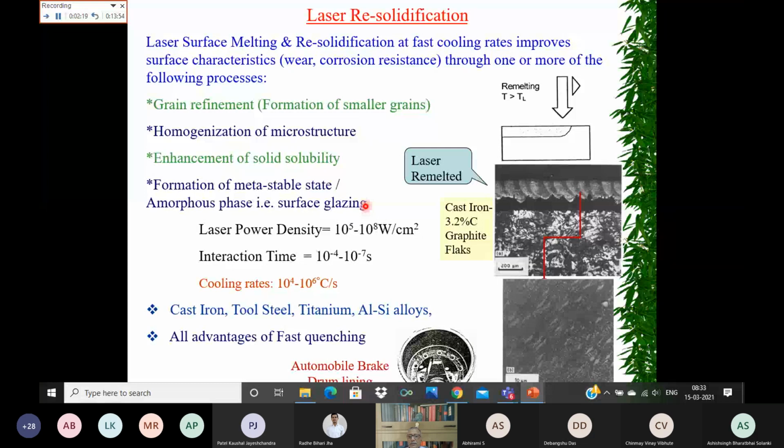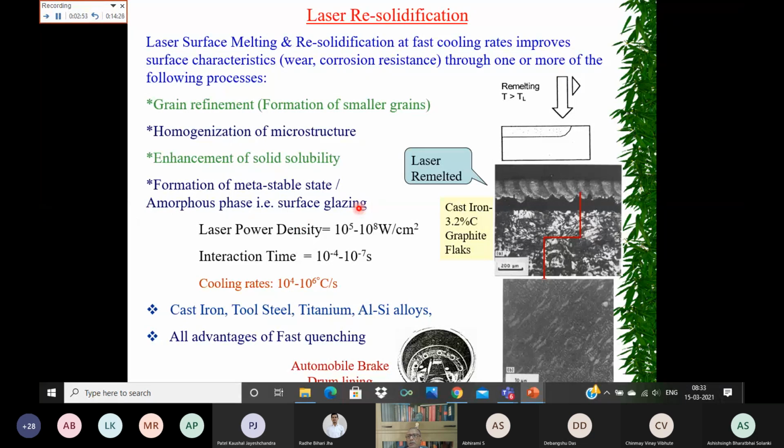Like if you consider the glass top surface, you see that it has much less friction. Okay, the friction coefficient of glass is much smaller compared to any metal surface like aluminum or stainless steel. Okay, so if you can make the top surface of the metal amorphous, then its friction coefficient is going to reduce.